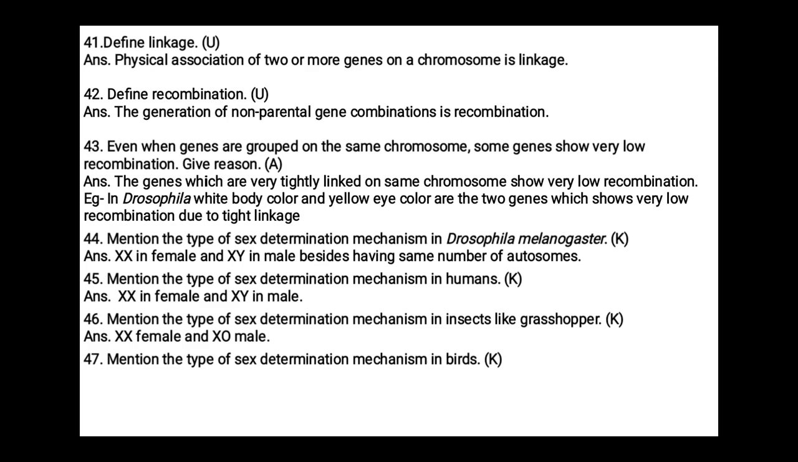Mention the type of sex determination mechanism in birds. ZZ male and ZW female. Here the male can produce only sperms with Z chromosomes, but a female can produce two different types of eggs actually, one with the Z chromosome and another with the W chromosome.